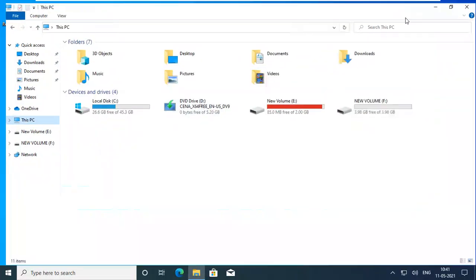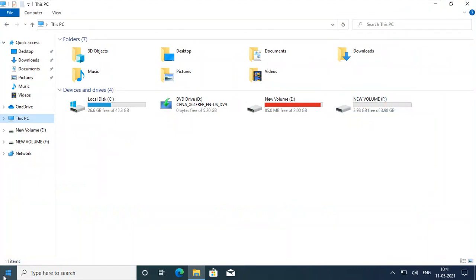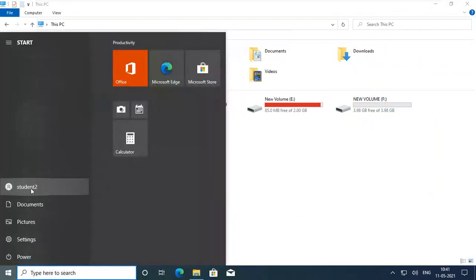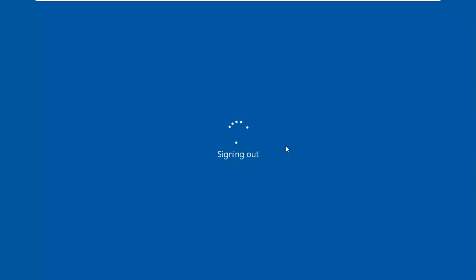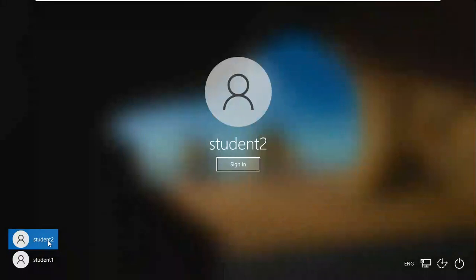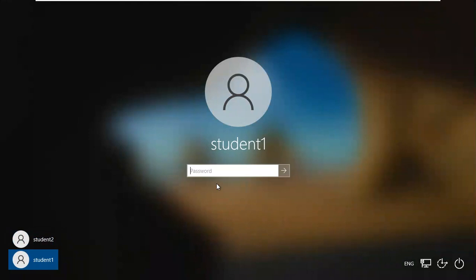This PC. Very good, I am in student two, it automatically opened student two. The two GB quota is still there, we didn't remove the quota. So I have to go to student one and I will remove the quota also because it's not required now.